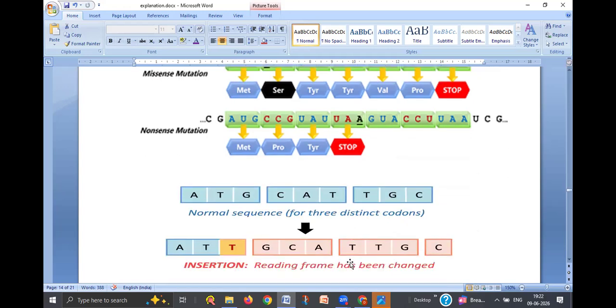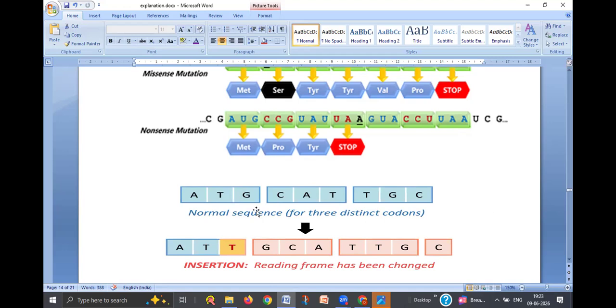And there is one more kind of mutation that is called a frame shift mutation. What is frame shift mutation here? ATG in the DNA. You can easily find whether it is mRNA or DNA. If U is present in the sequence, you can recognize it as an mRNA. But here, instead of U, in the example, T is given. That means the mutation may occur at the DNA level or at the mRNA level also.